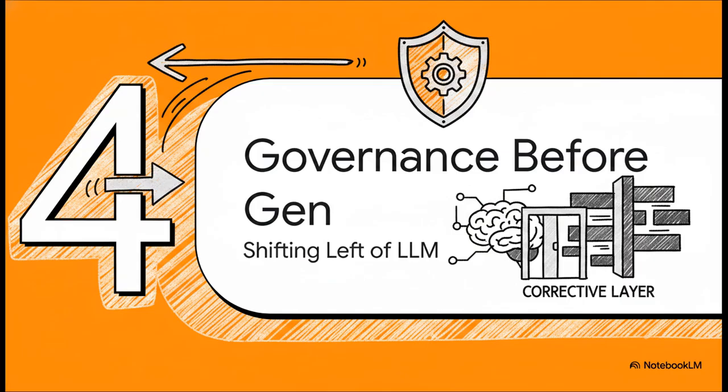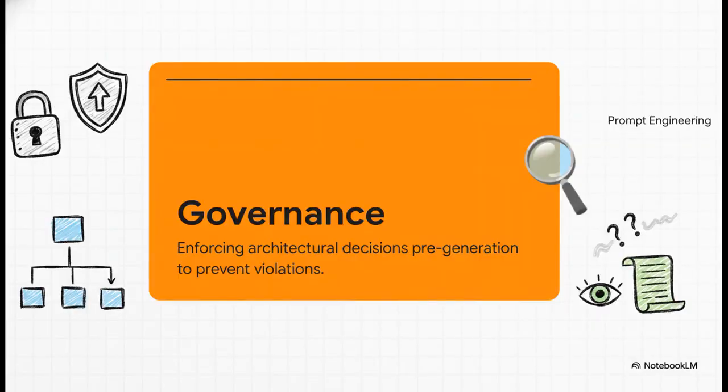This brings us to Section 4, governance before generation, or shifting left of the LLM. What we actually need is a corrective layer that sits directly in front of the agent. Here is the true definition of governance in the age of AI. It's the enforcement of machine-evaluable architectural decisions at the exact moment an agent decides to use a tool, before a single token of code is actually generated.